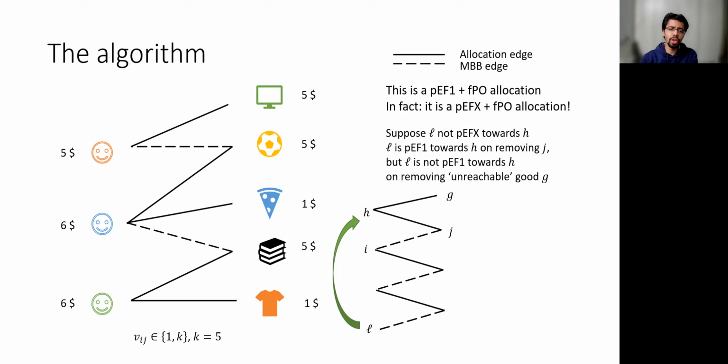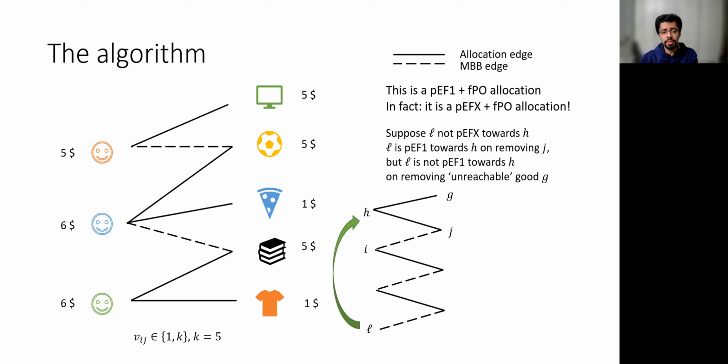So the reason that L is not PEFX towards H is because L still envies H after removing some unreachable good G. Further, G is problematic only if G is a smaller price good than J.